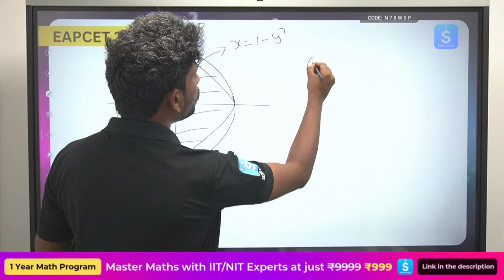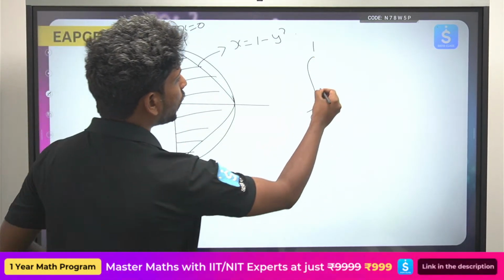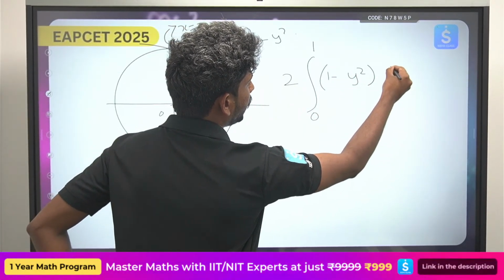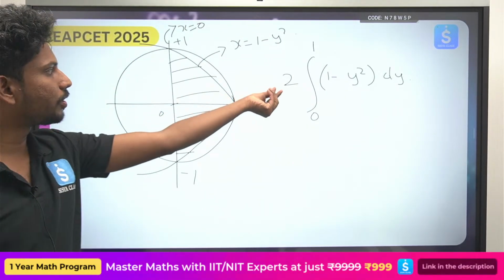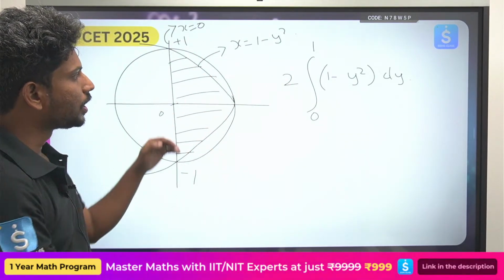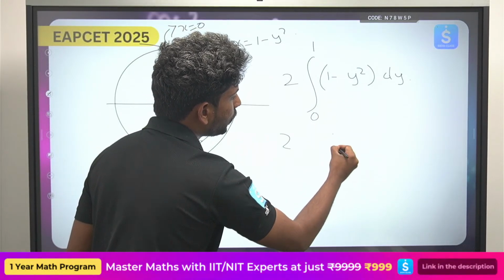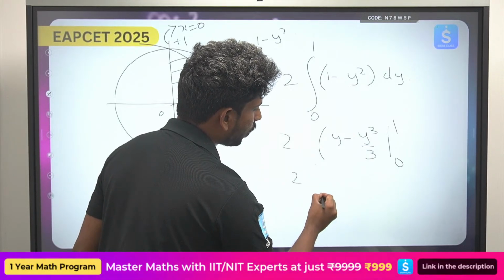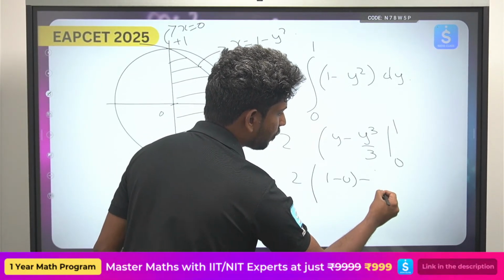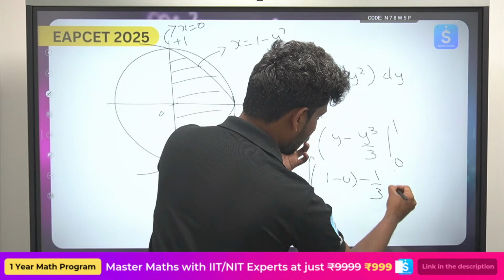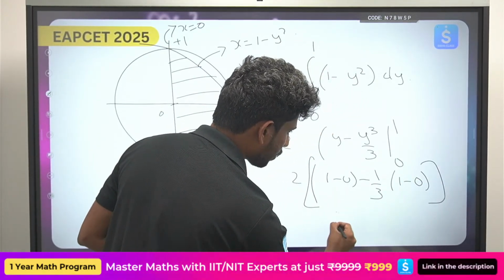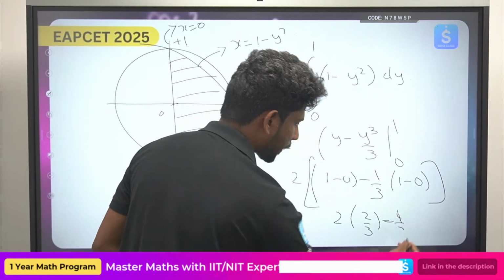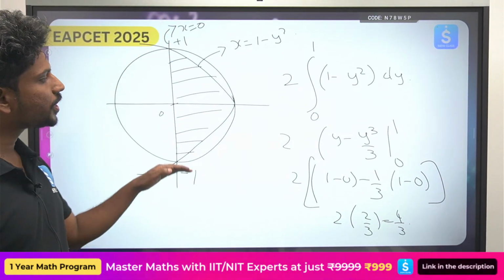So from 0 to 1 I have the upper curve, so that will be 1 minus y square dy. Okay, so I hope you understand. I took 2 because it is the same. Okay, so now you can find integral of this will be y minus y cube by 3 from 0 to 1. So 2 times of this will be 1 minus 0 minus 1 by 3 times this will be 1 minus 0. So it will be 2 times 1 minus 1 by 3 is 2 by 3. So the answer is 4 by 3. Okay, so the answer is 4 by 3. So what is the A2 value we got?